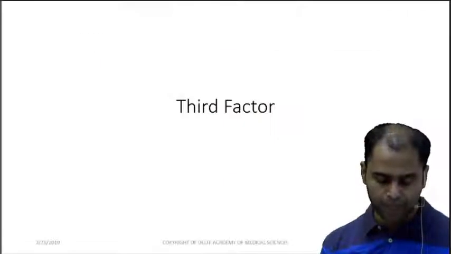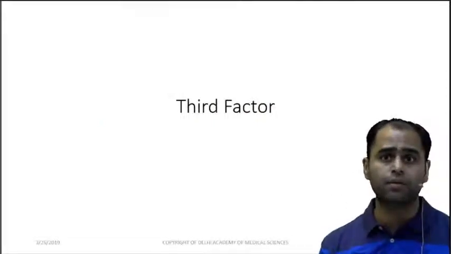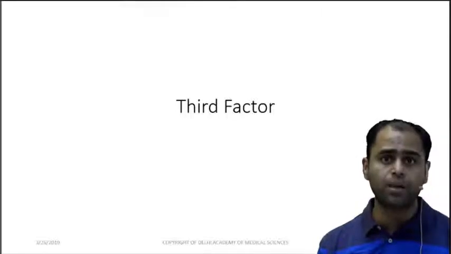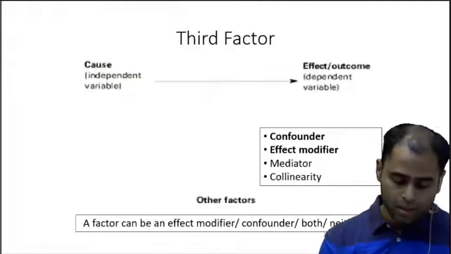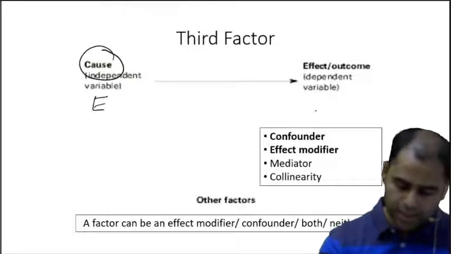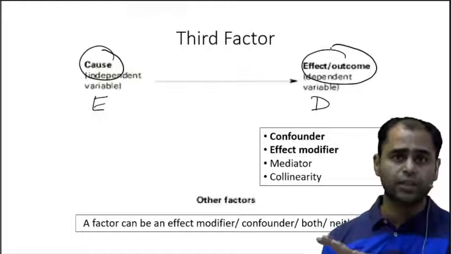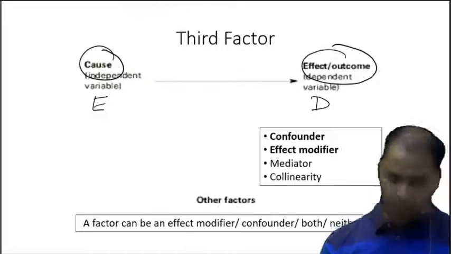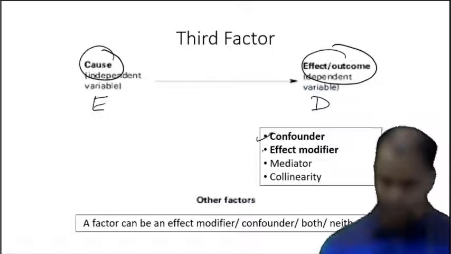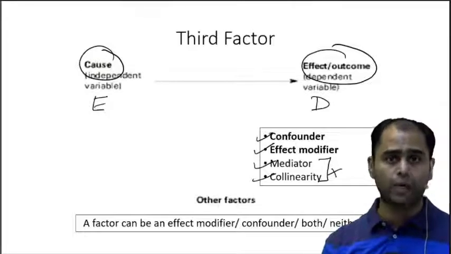Okay. Now, let us go to the next topic, that is the third factor. Now, what do I mean by third factor? A cause or an exposure is leading to the disease. Now there can be a number of third factors: confounder, effect modifier, mediator, collinearity. At your level, we don't expect you to know the mediator or the collinearity.